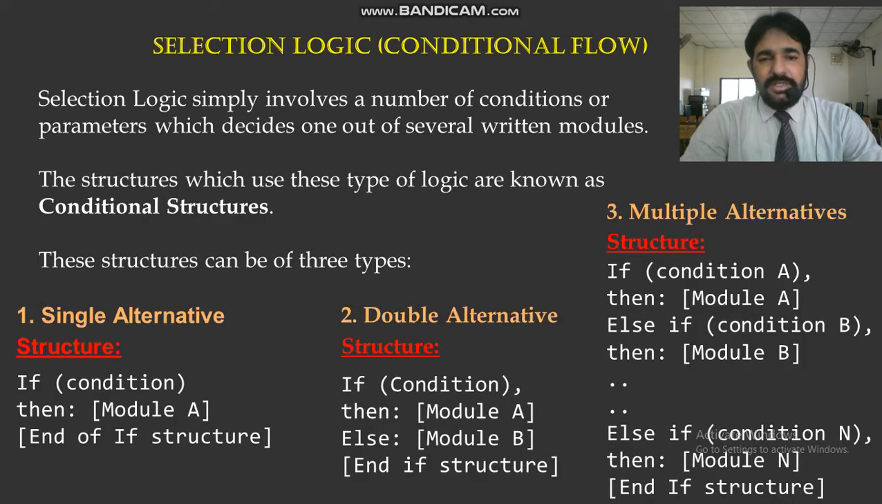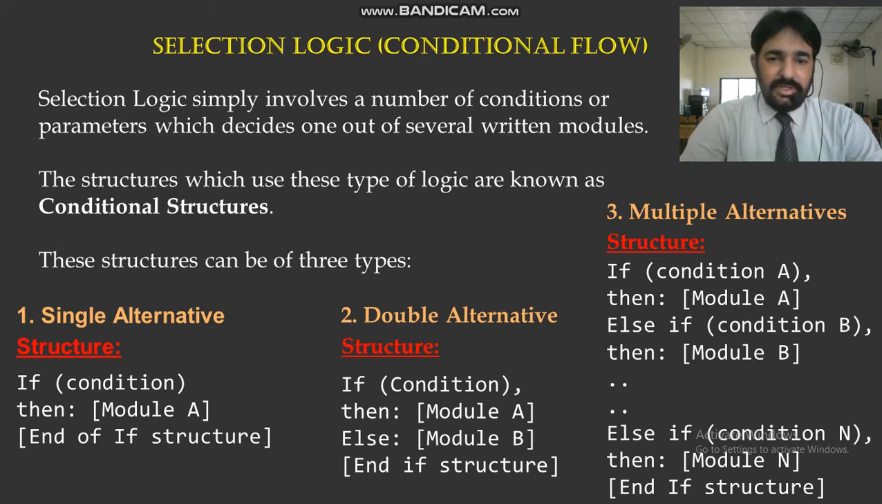In selection logic, when a program executes, we find a selection. Selection logic involves a number of conditions or parameters which decide one out of several written modules. Previously we had only sequential logic, followed one by one, and in this we have a condition to decide which to follow. This structure can be of three types: single alternative, double alternative, and multiple alternatives.